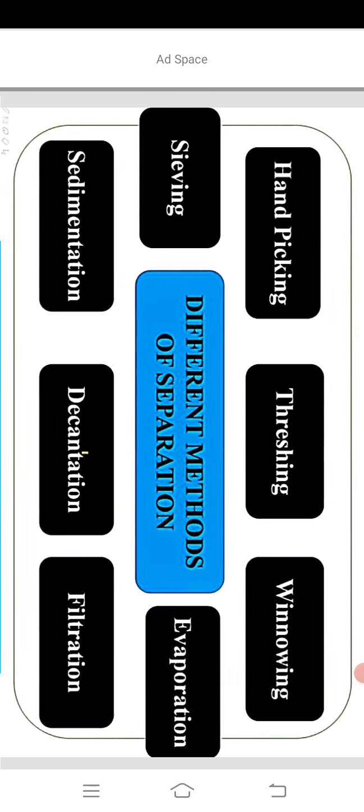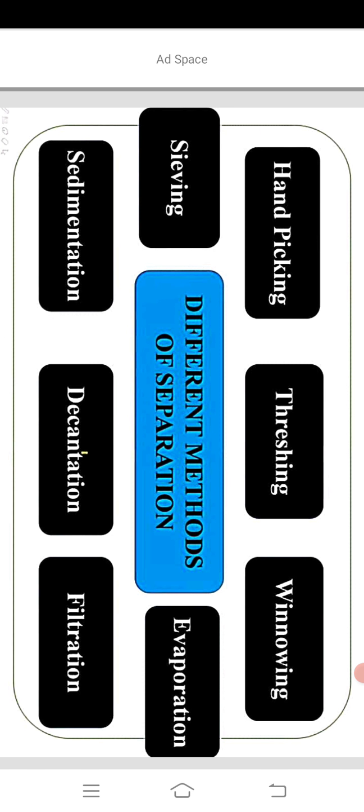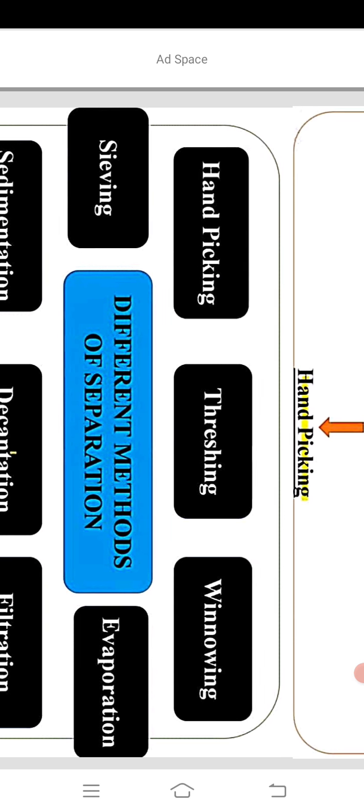Now see the picture. In this chapter, we will learn about different methods of separation: hand picking, threshing, winnowing, sieving, evaporation, sedimentation, decantation and filtration. One by one, we will read these separating techniques. Today, we only learn about hand picking.